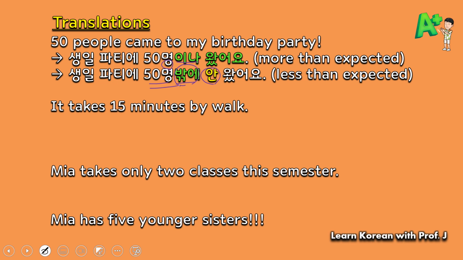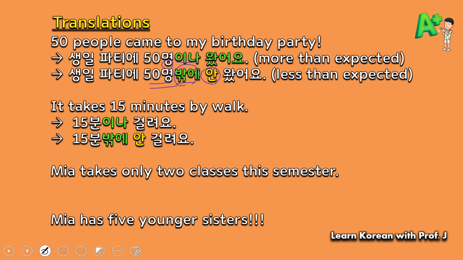Let's move on to the second sentence. It takes 15 minutes by walk. If 15 minutes is more than your expectations, you will say 15분이나 걸려요. If this is less than your expectations, you will say 15분밖에 안 걸려요.